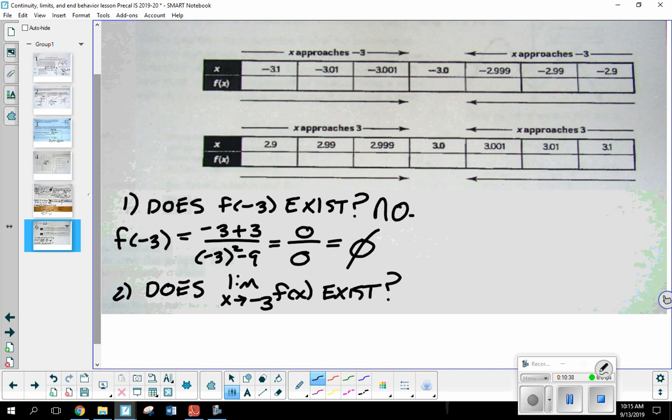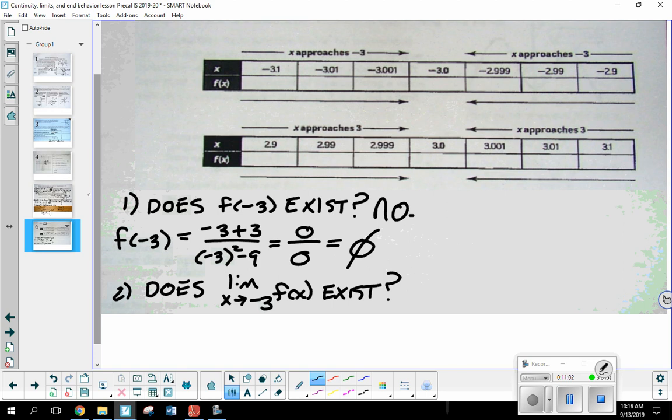Okay. And remember, this statement right here, as x approaches negative 3, only exists if I get the same y value approaching x from both directions. So what do I do to figure that out? Plug in those numbers, fill in the table.